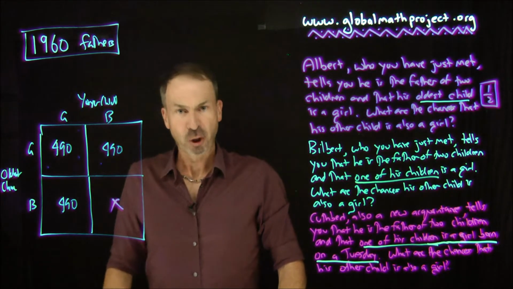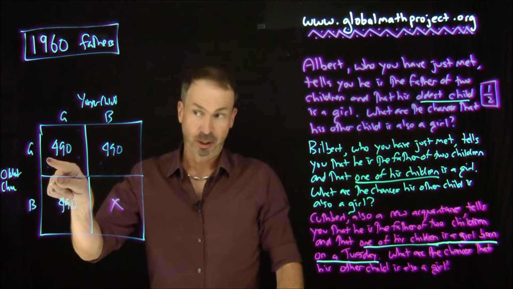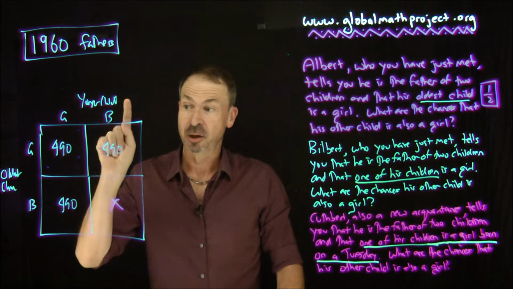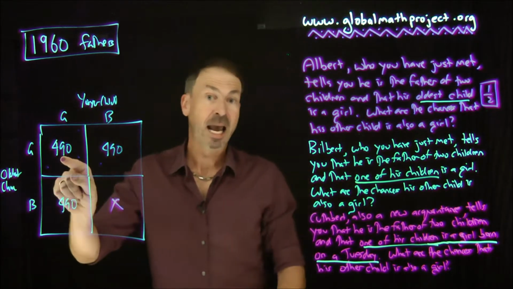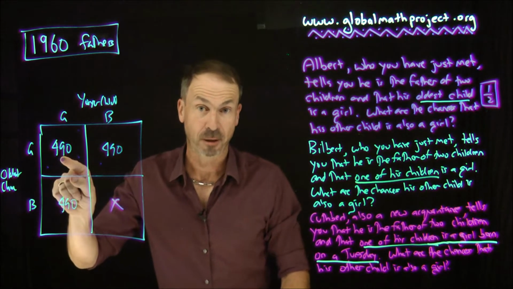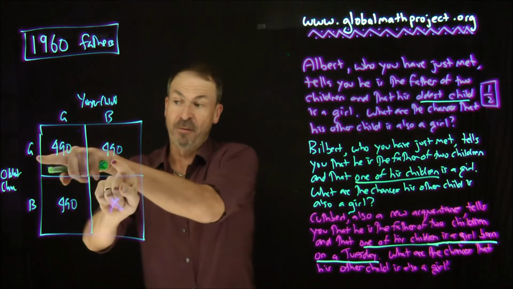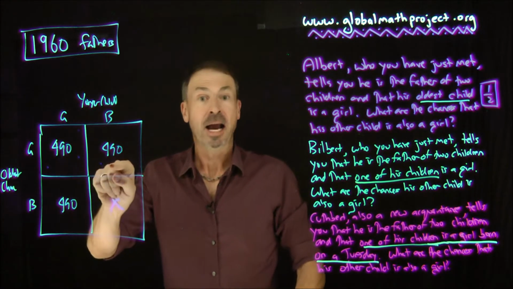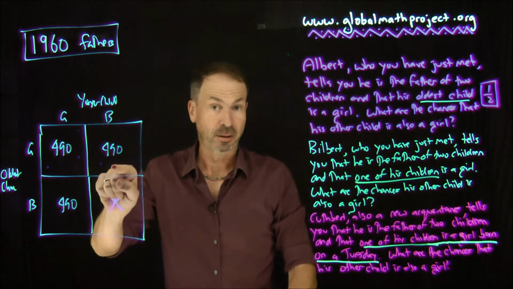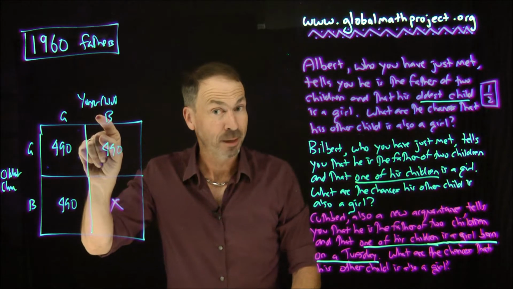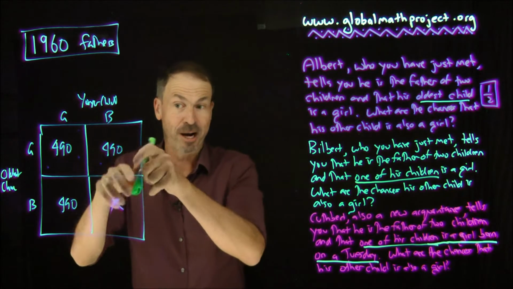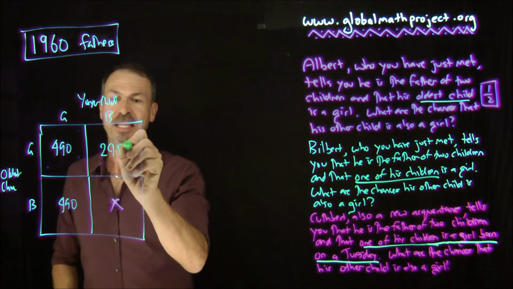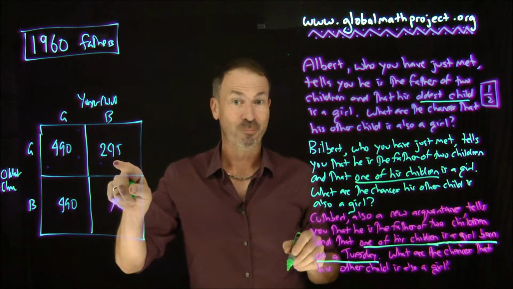Now, he flipped a coin. If he's in this part of the picture, girl, then no matter what the coin flip comes up, he's going to say, my child's a girl. Whereas here, if you're a girl-boy father and you flip a coin, half the time you'll be talking about your oldest child and you'll say you have a girl, and half the time you'll be talking about your youngest child and mentioning you have a boy. So half of these 490 people, 245, will say, one of my children is a girl.